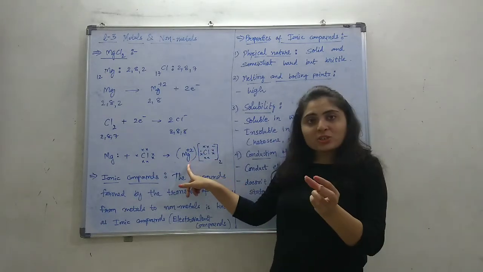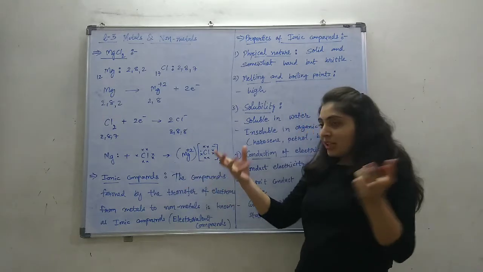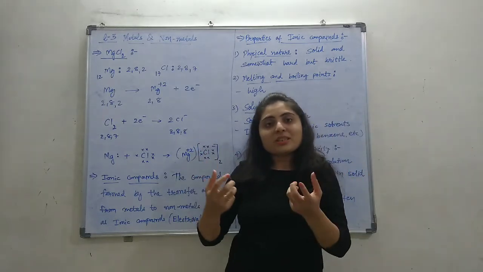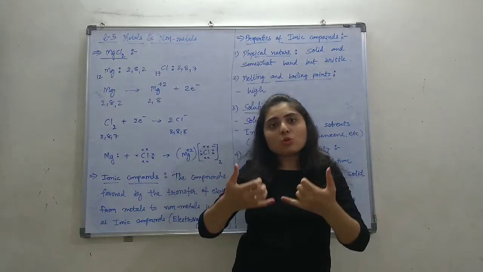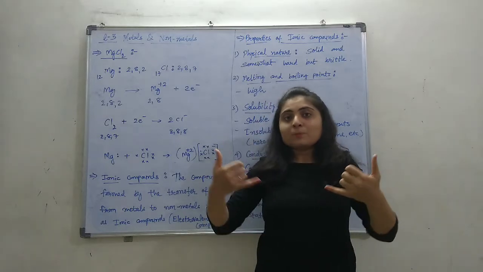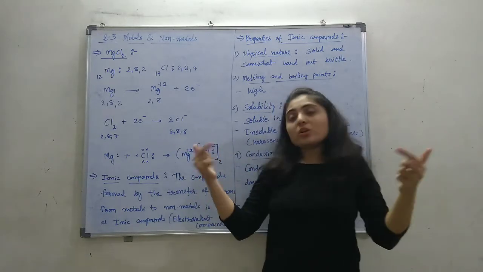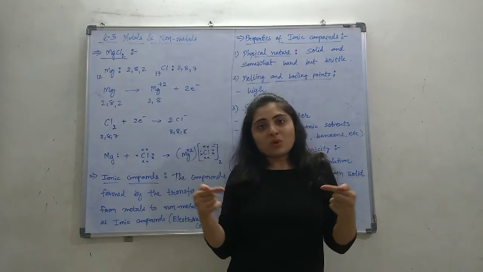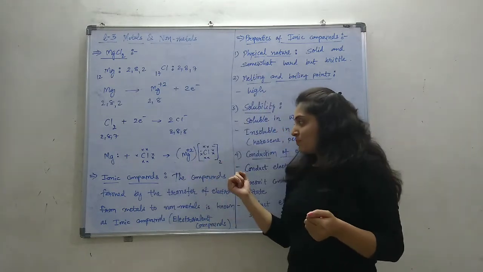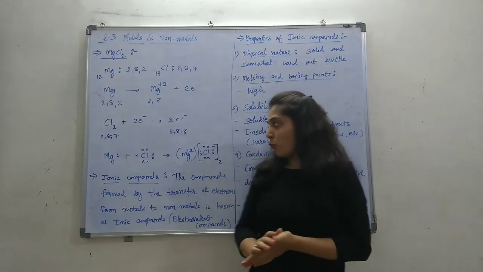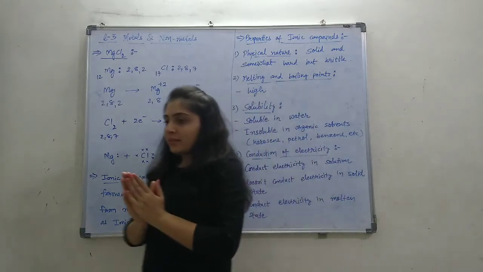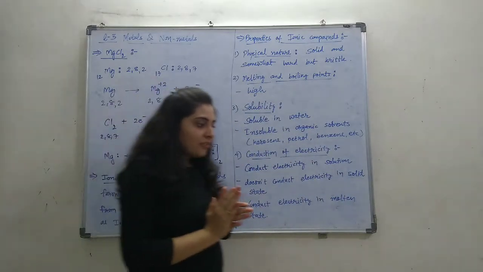Okay, so one magnesium positive ion, with this magnesium ion, 2 chlorine negative ions will attract with magnesium by the electrostatic force. So in this manner, the metal and non-metal are reacting.